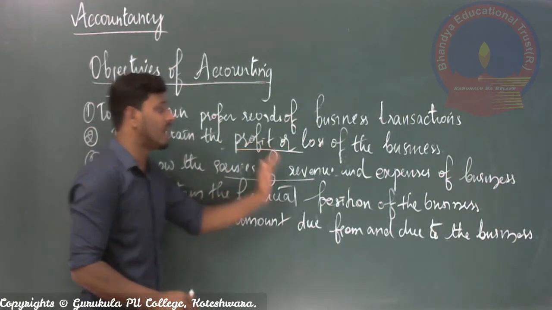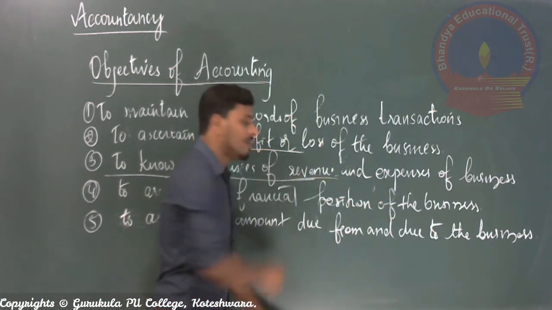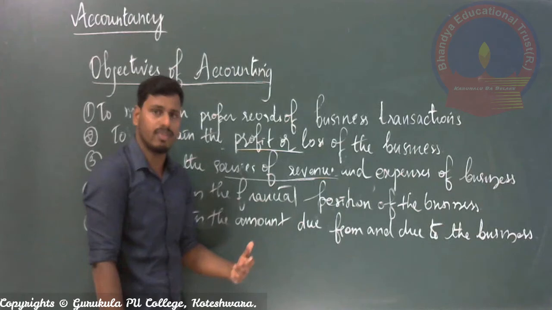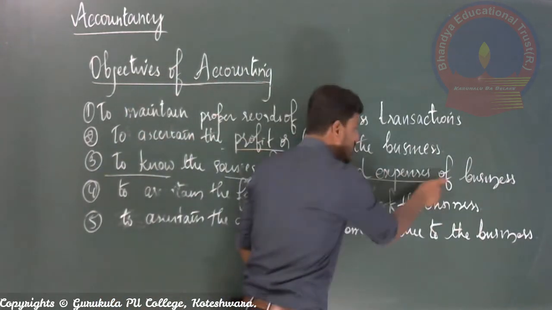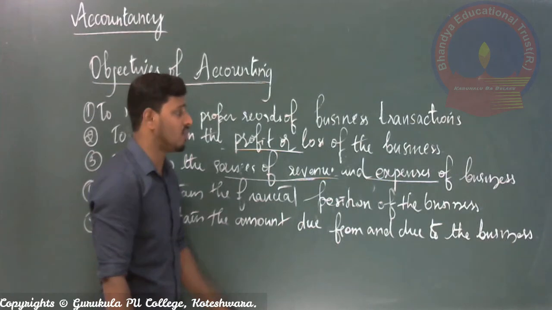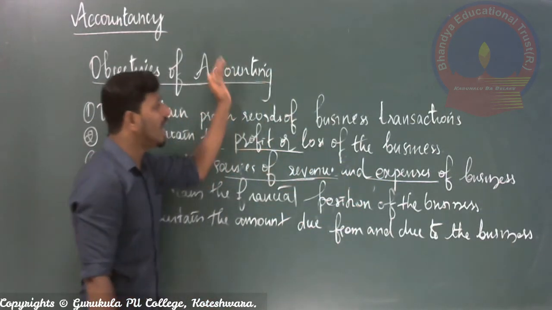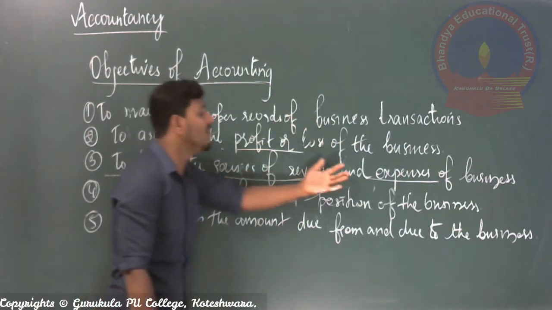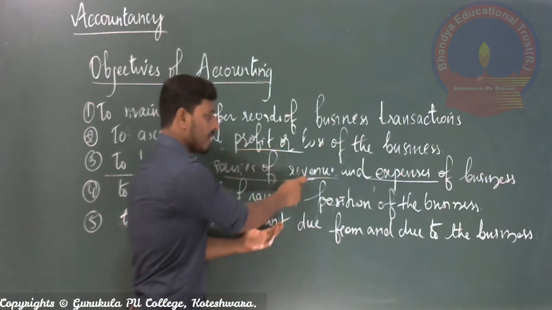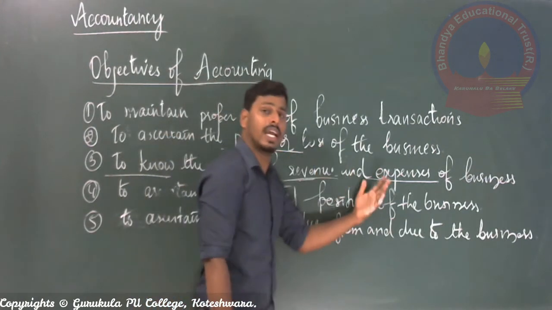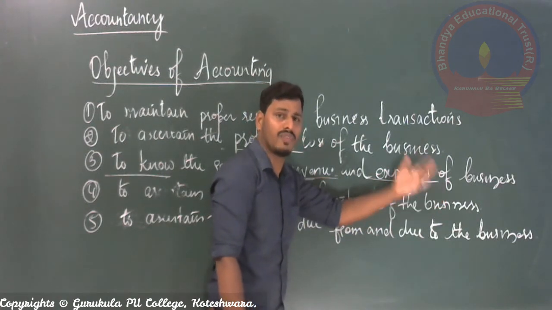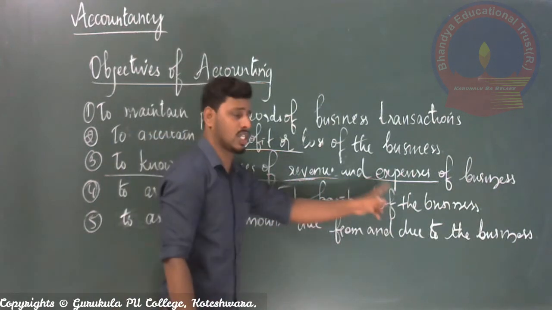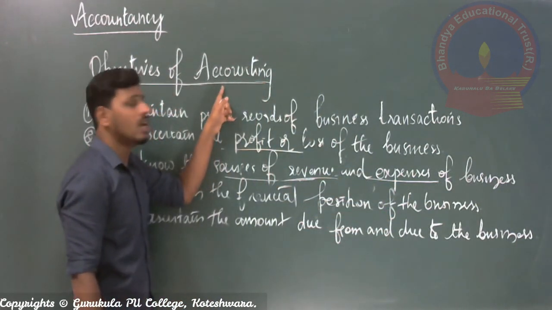Sources of revenue and expenses means from which sources we received money. Revenue means receiving of money for the transactions, and expenses means payment of money or payment of something for the transaction. So by preparing accounting transactions, we can easily ascertain from where we receive the money, this is the source of revenue, and also for whom we paid the amount, right? For which transactions we paid the amount. To know the sources of revenue as well as expenses, accounting transactions are prepared, right?